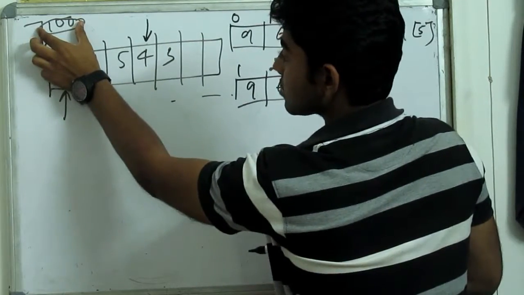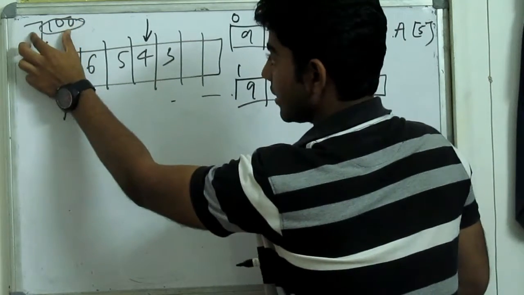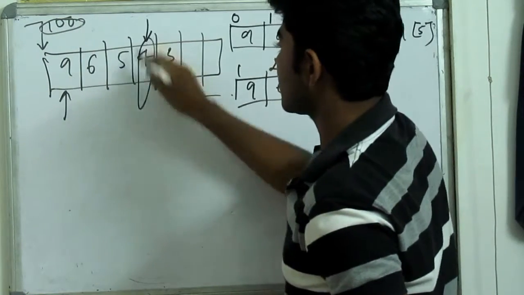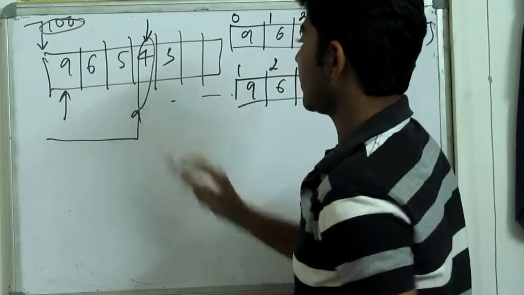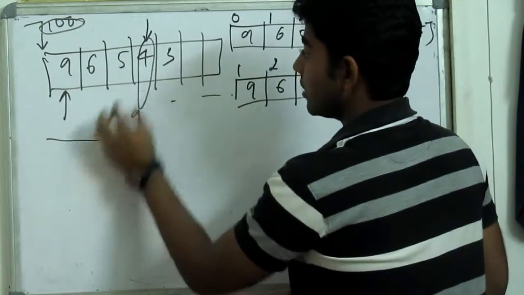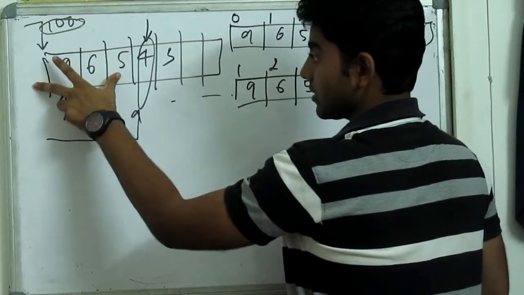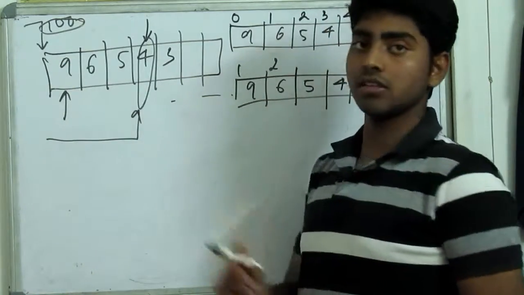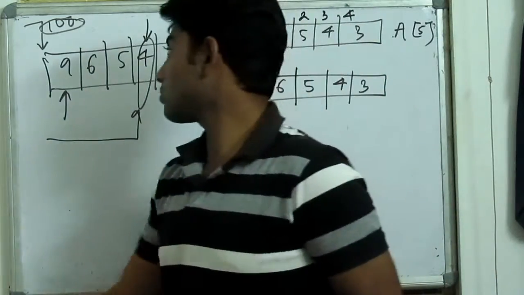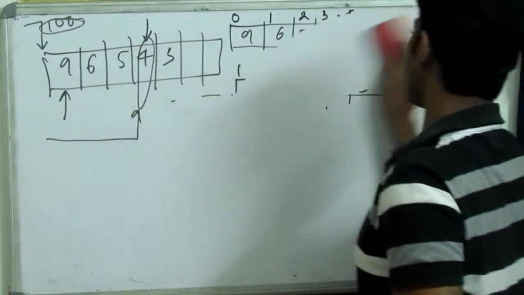starting with the address of 100, if I do that calculation, then I can directly jump into this element 4 without traversing everything. I can directly get that element without actually traversing this. So this is the feature why it is called random access. Okay, now we shall see how this entire thing is working.